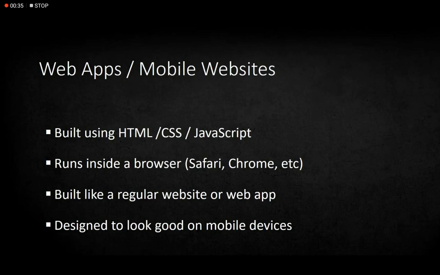So web apps or mobile websites. You can build them by using some languages like HTML, CSS and JavaScript. These are some basic languages by which you can develop a web application very easily. To use web applications, you need to use some web browsers. Like you can use any web browser: Google Chrome, Mozilla Firefox, Safari browser, etc.